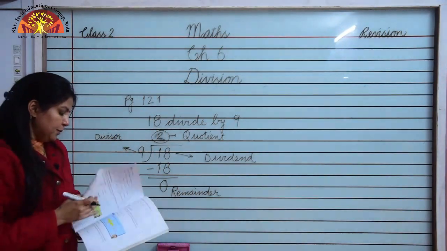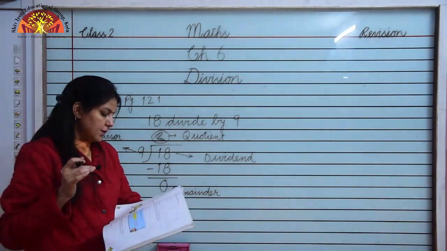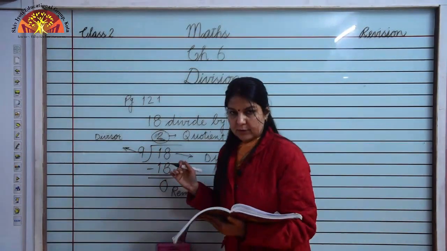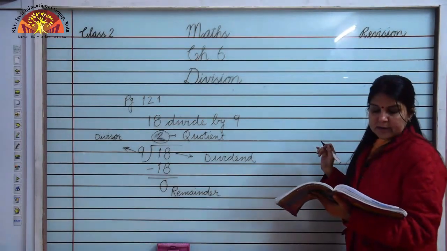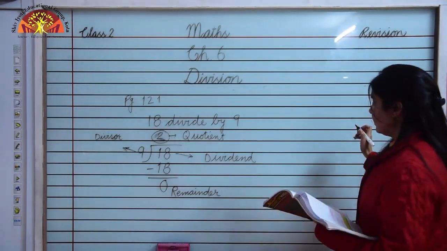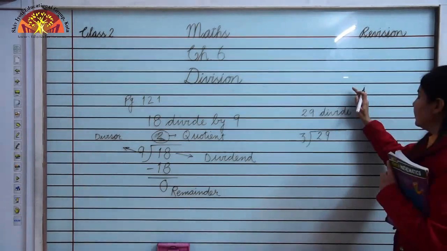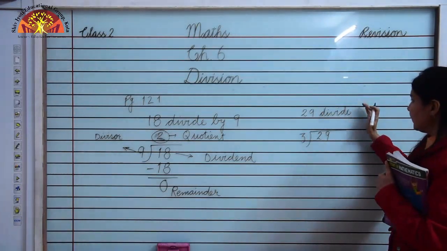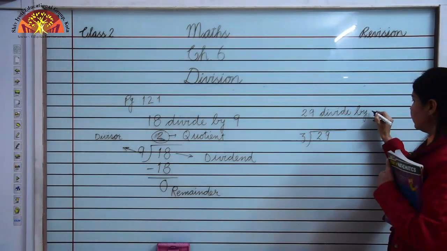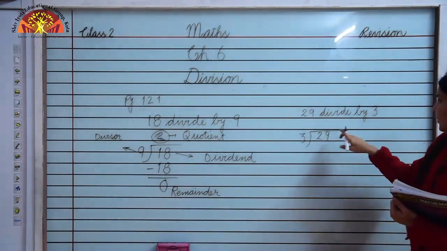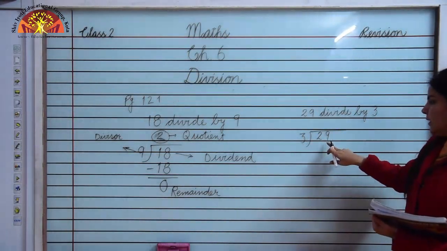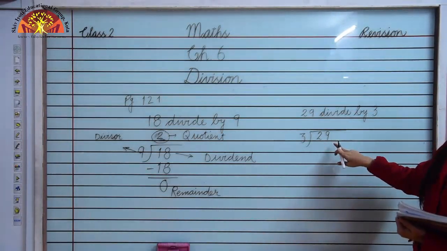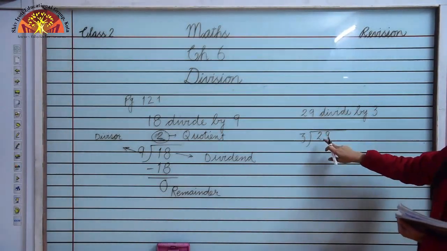Okay children, but sometimes the divisor does not divide the dividend completely, and a number is left over. This number is called the remainder. Let's take one more example. Now children, here we are dividing 29 by 3. So 3 is the divisor, so we will write it here, and 29 is the dividend, and we will write it inside the given sign.